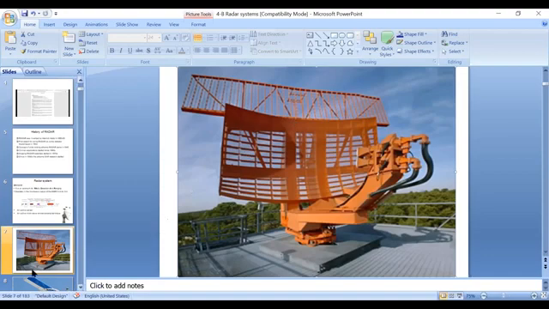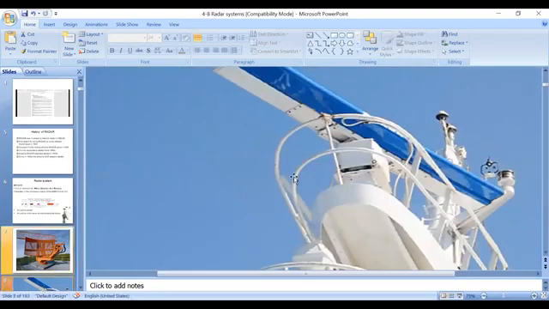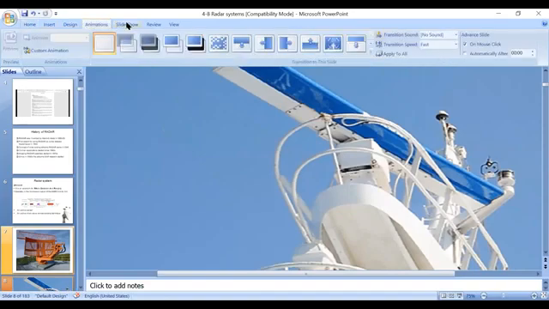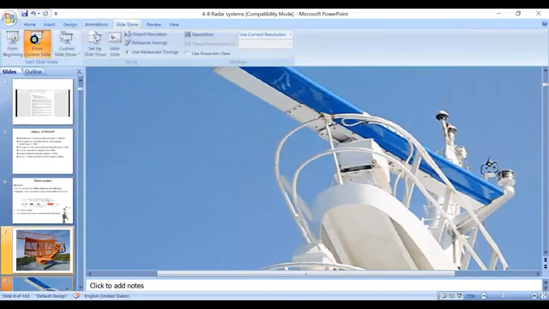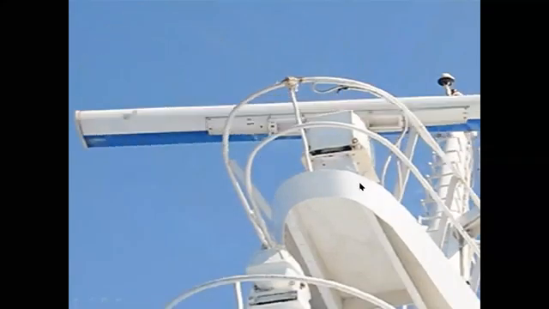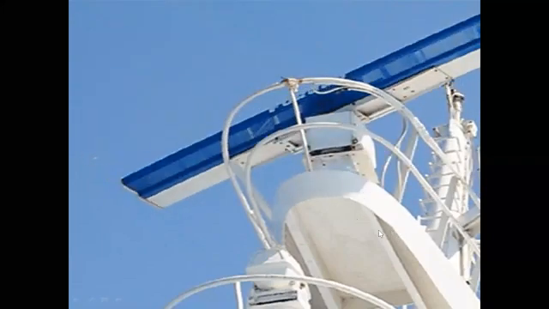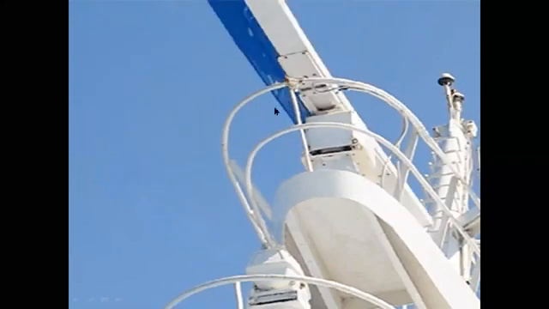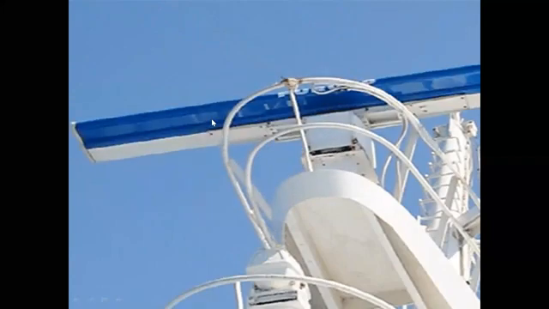Now I'll show one animation for this. Is it visible, everyone? Here, this is a ship. On the ship we have some radar construction, some antenna element. This rotating element is an antenna element.